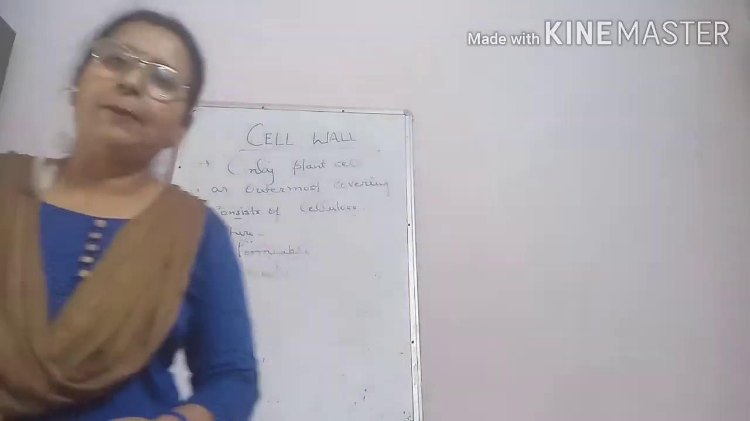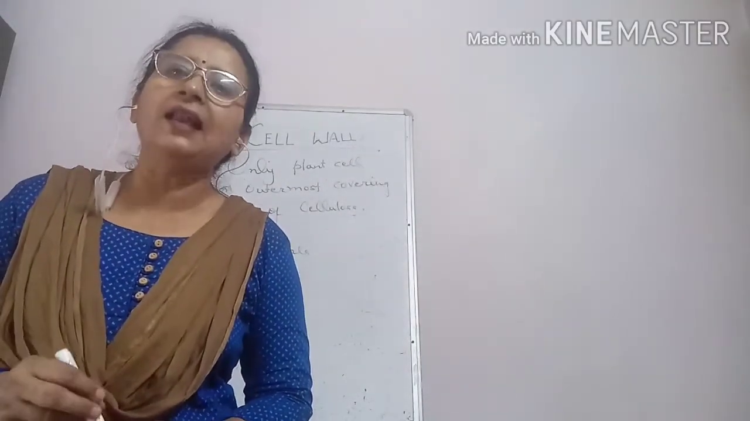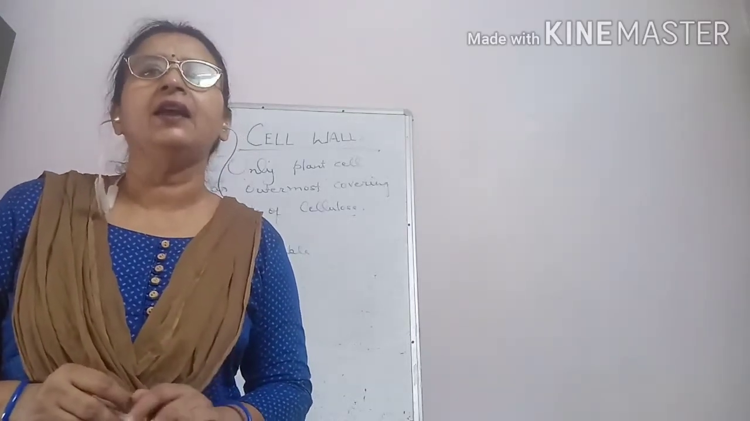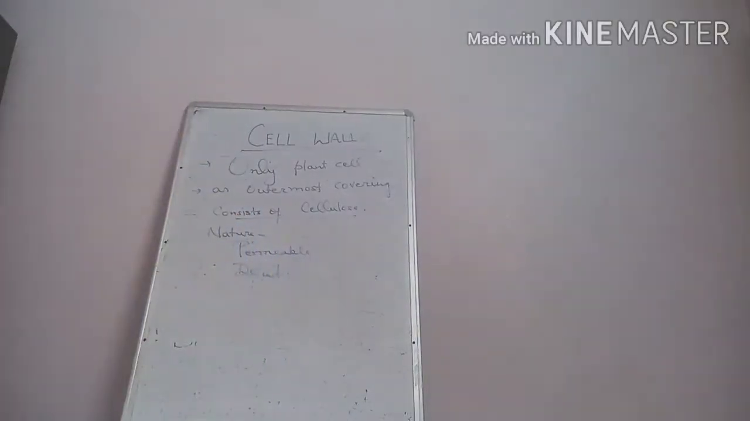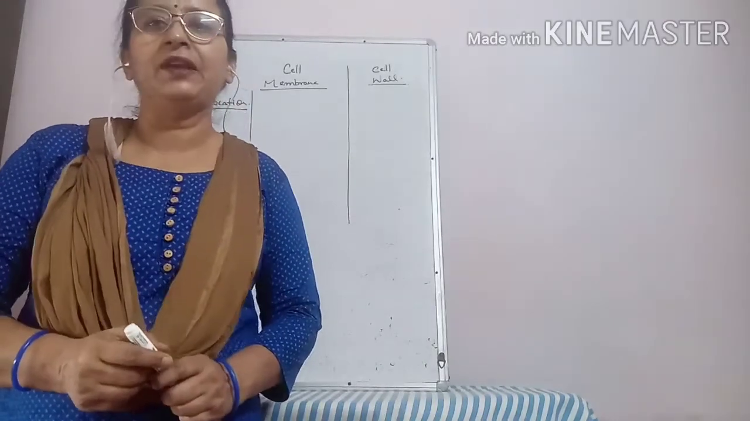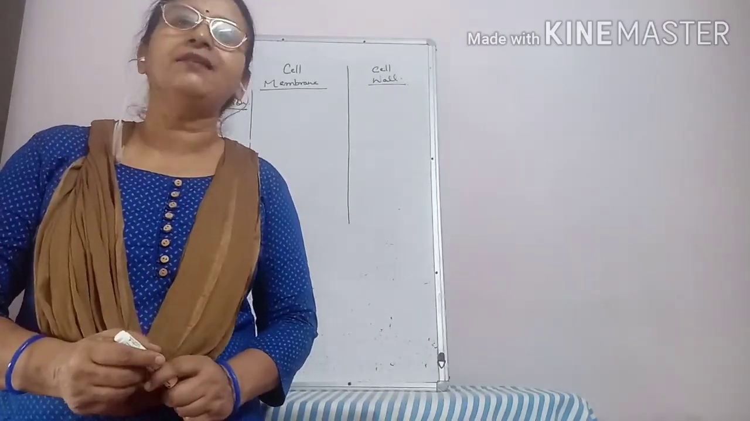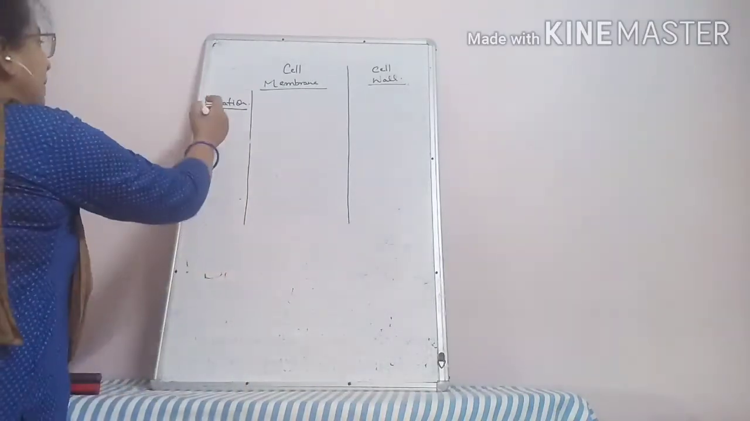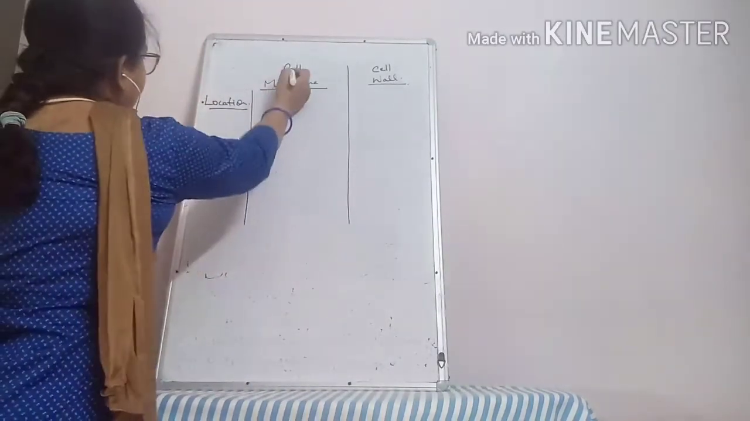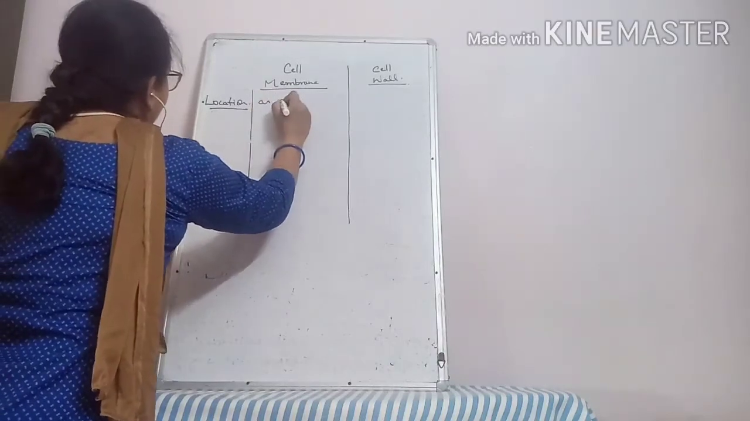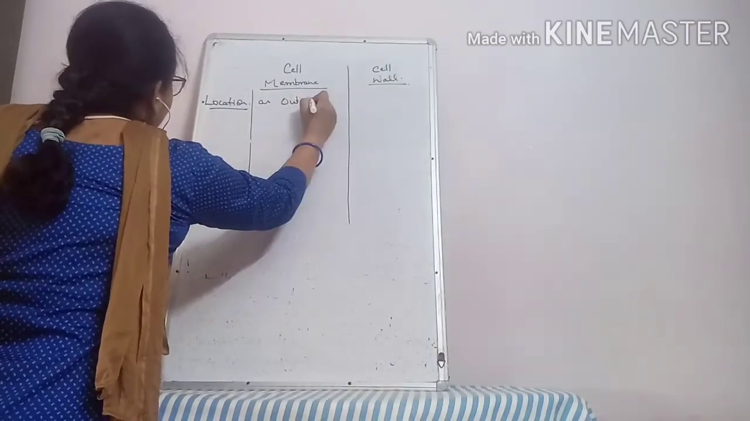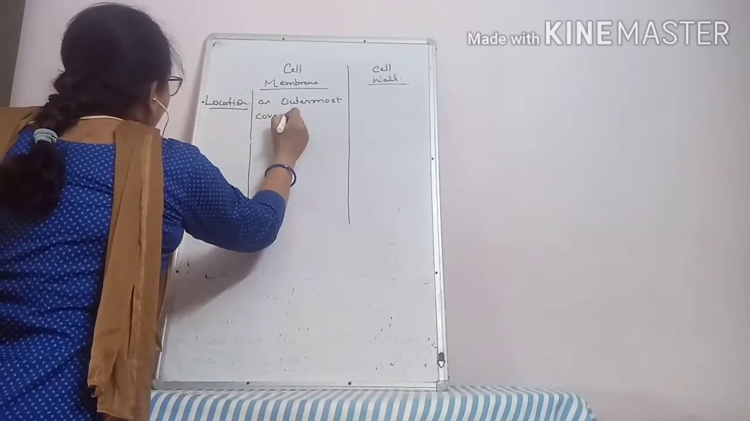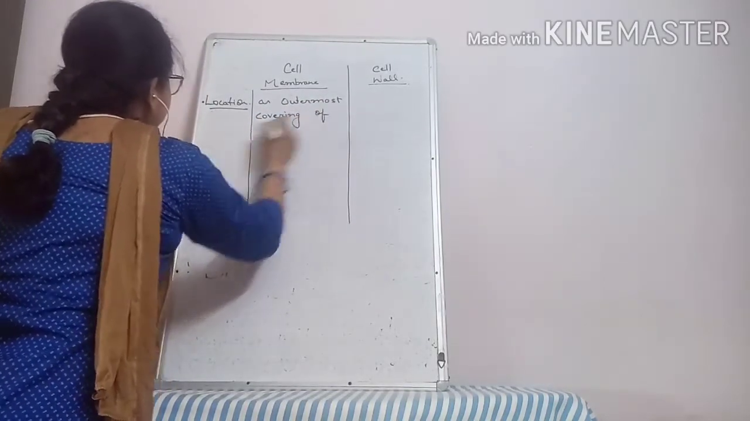Now, we will compare it with the cell membrane. What is the difference between the cell membrane and the cell wall? Under which headings will we compare them? First one, we will see its location. The cell membrane is present as the outermost covering of protoplasm.